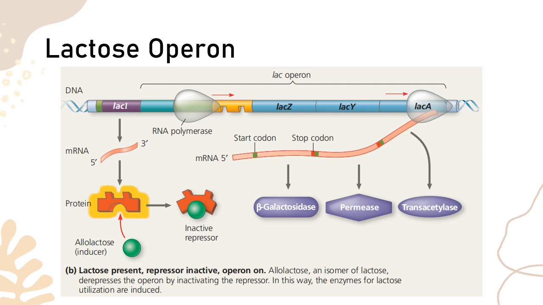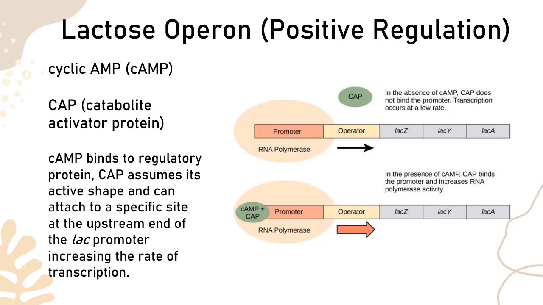Now, before we continue with the tryptophan, take note that the lactose operon also has a portion that is called positive gene regulation. It's interesting. It is because the RNA polymerase actually needs assistance to find the promoter. So in this case, cyclic AMP and the CAP, the catabolite activator protein, are what we call activator proteins. They are transcription factors, which are very important because they will first bind to the promoter, which allows the RNA polymerase to find the promoter, and then it will be able to continue with transcription.